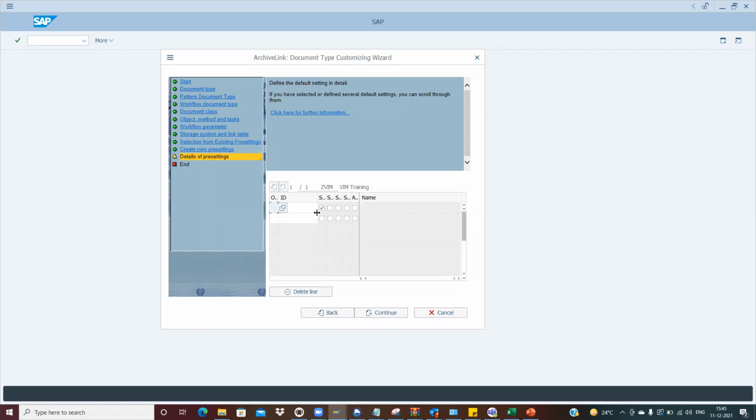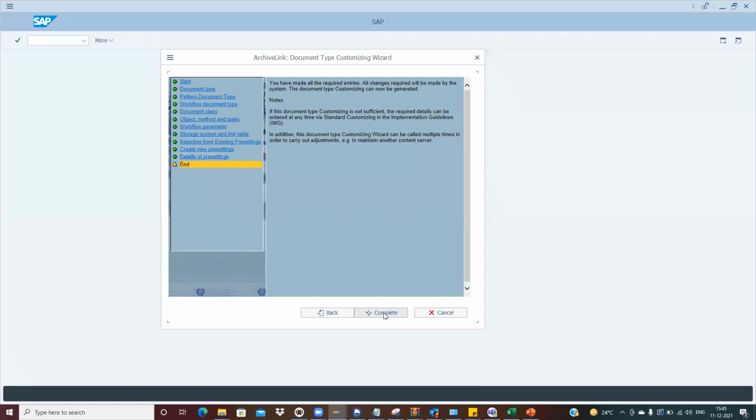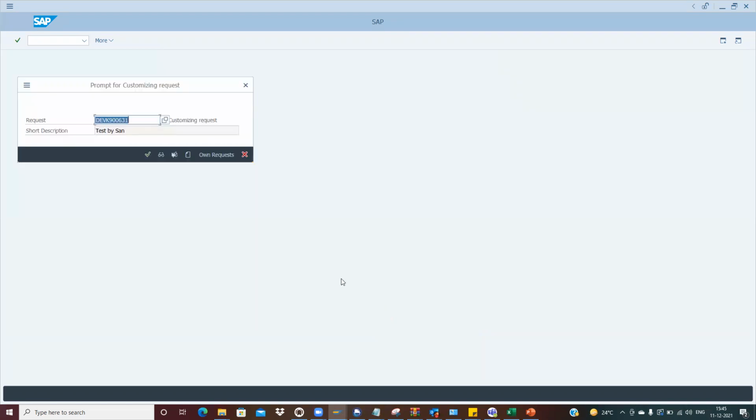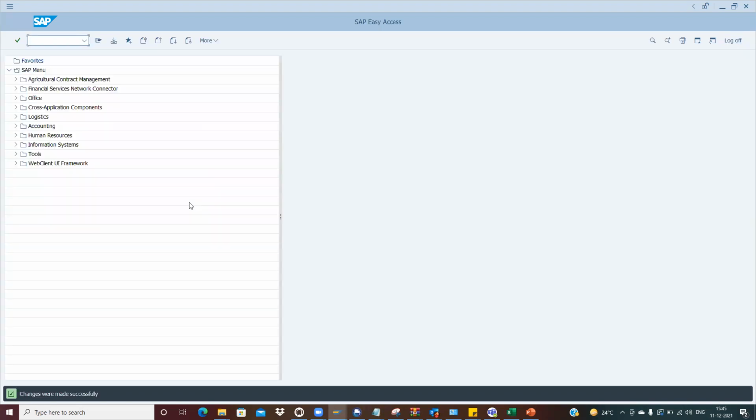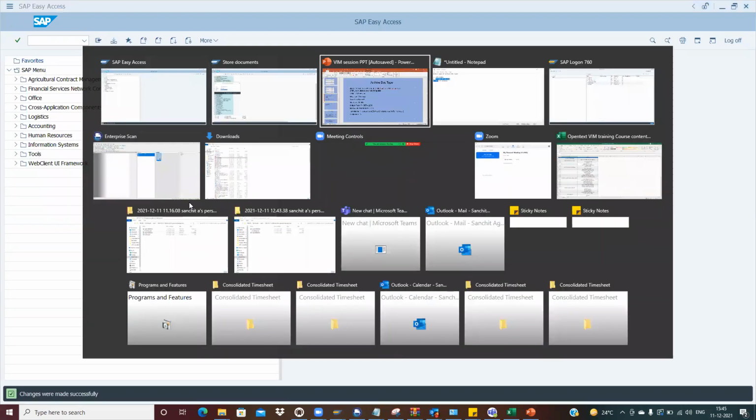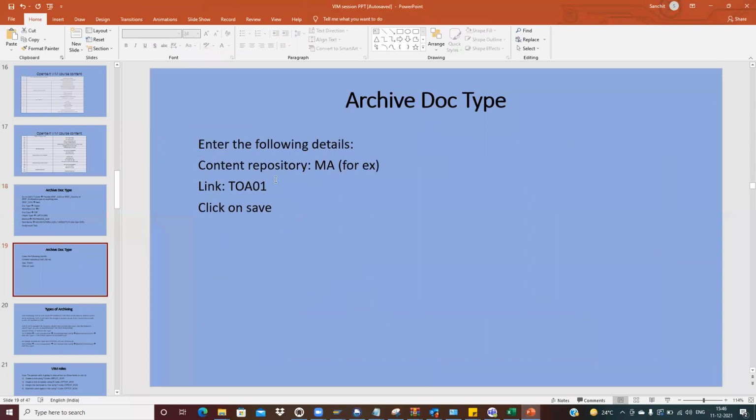But as part of the standard, we mostly use only this setting, storing for subsequent entry. Continue, complete, and this is the TR, which I am saving. So this is the way we have done the linking.